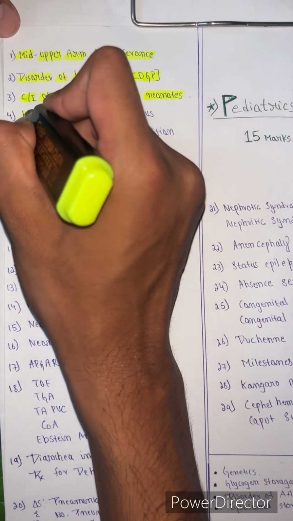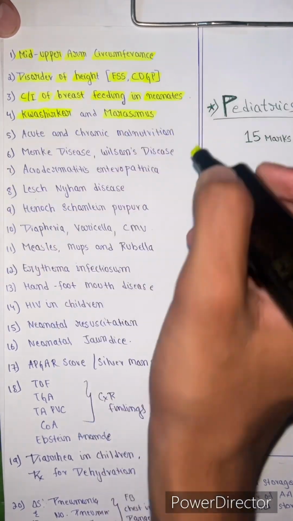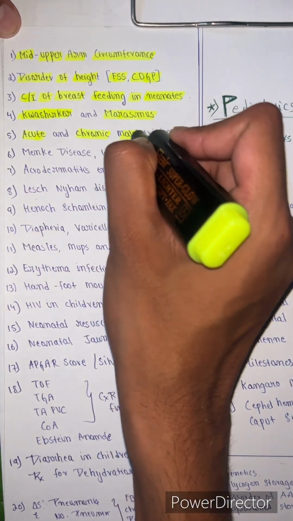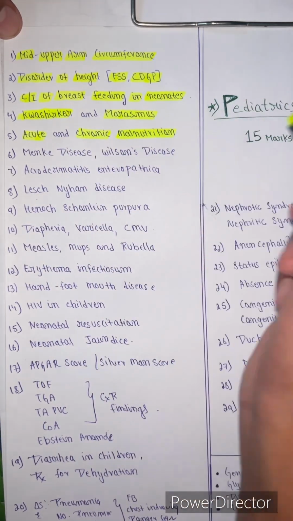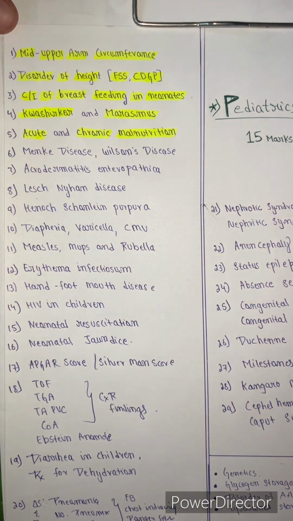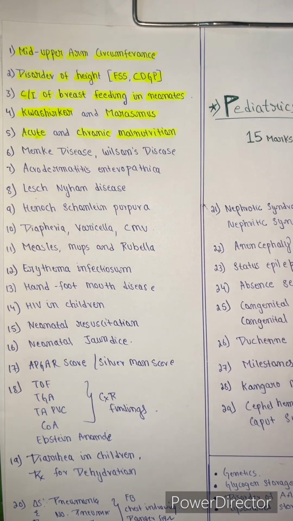Next we have Kwashiorkor and marasmus. Again, Kwashiorkor is very important. And we have acute and chronic malnutrition, like wasting and stunting: wasting is weight for height, which is acute, and stunting is height for age, which is chronic malnutrition. It's also again very important.